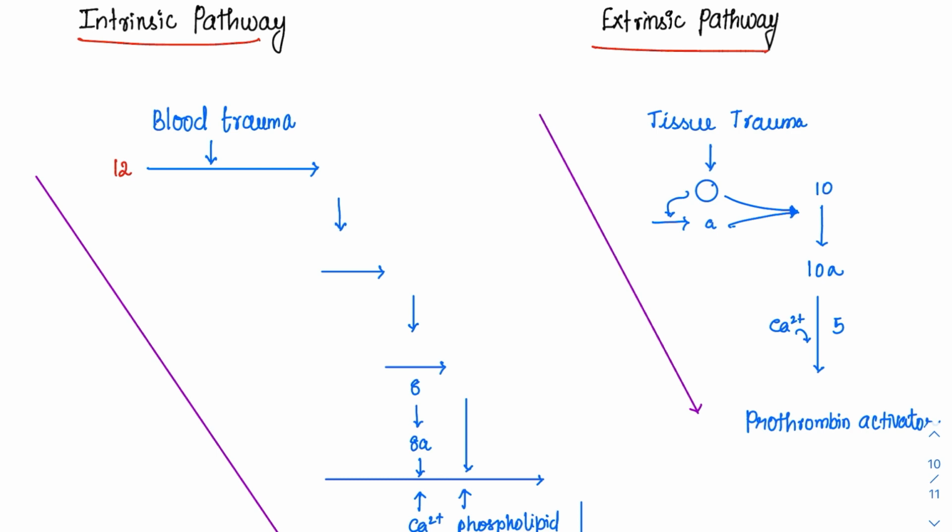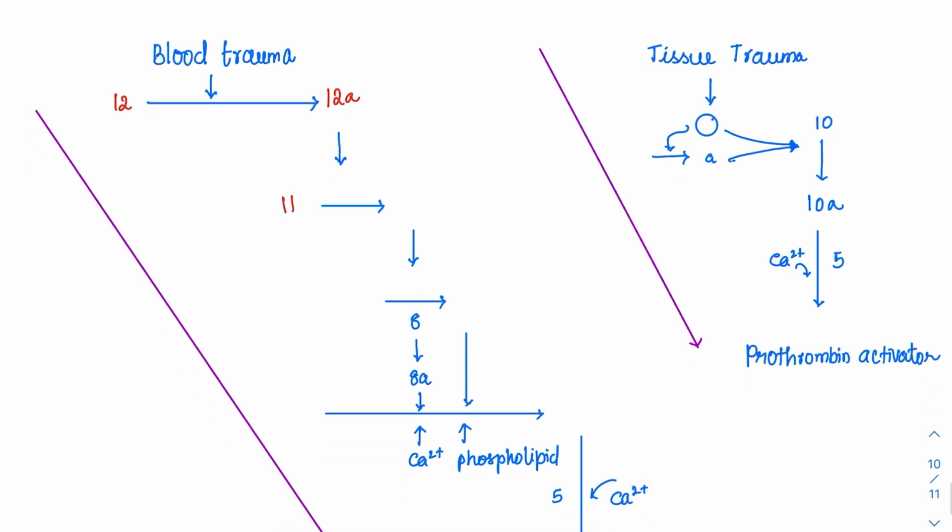Factor 12 will get converted to 12A. Then this 12A can activate factor 11. 12 next is 11. 11 will get activated to 11A. This also happens in the presence of calcium. Then this 11A activates factor 9. Here 10 is missing; 10 will come a little late. Then 9 will get converted to 9A.